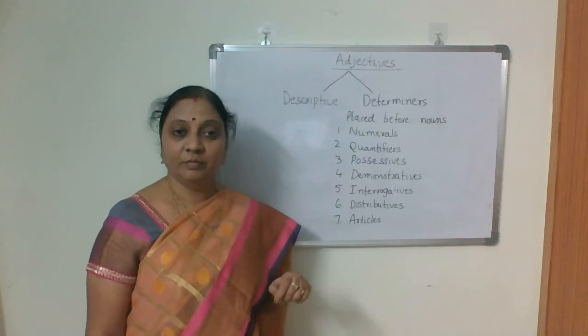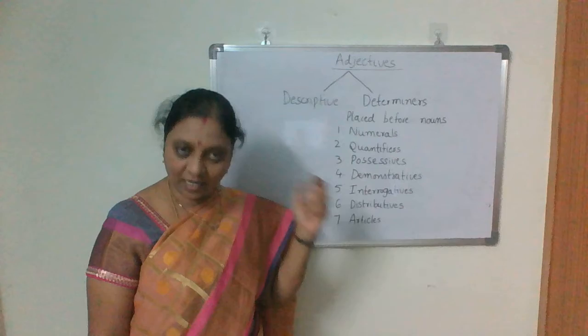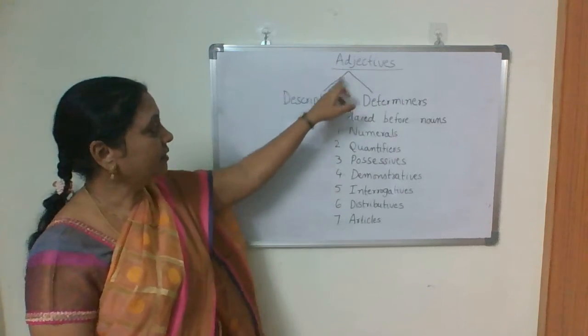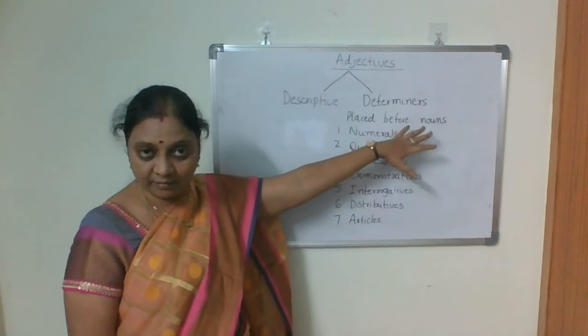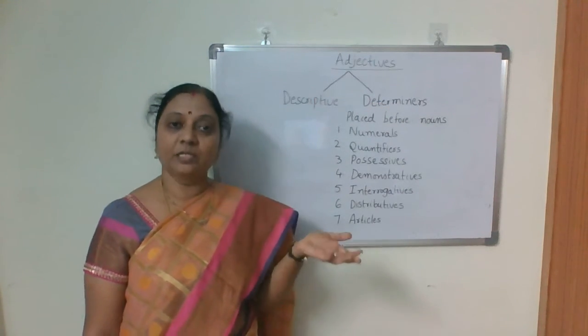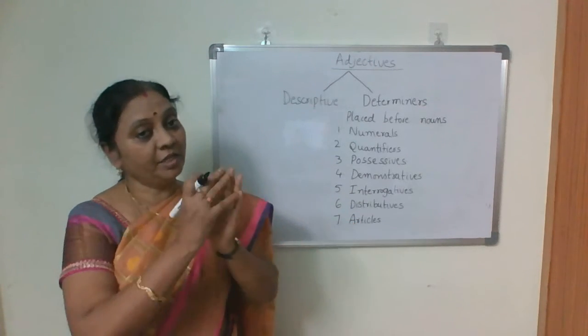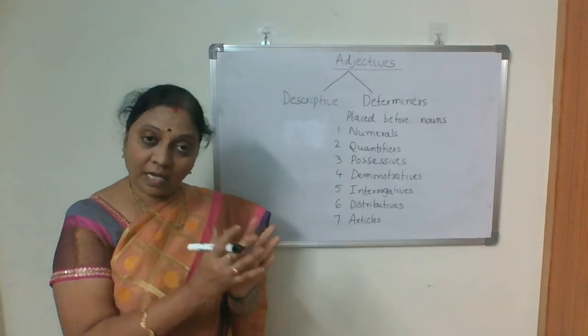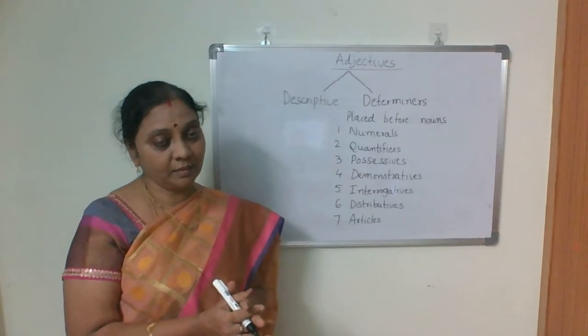So I started the fourth part of speech, that is adjectives. In that there are two types, descriptive adjectives and determiners, isn't it? And we completed descriptive adjectives, that are adjectives of quality in the different forms. I showed you along with examples, isn't it?